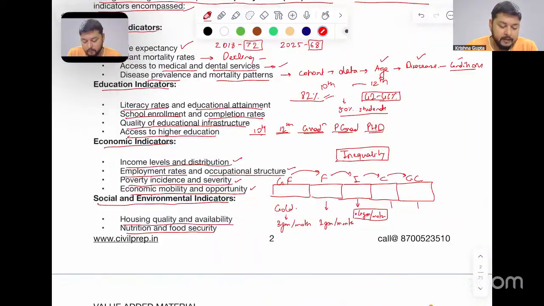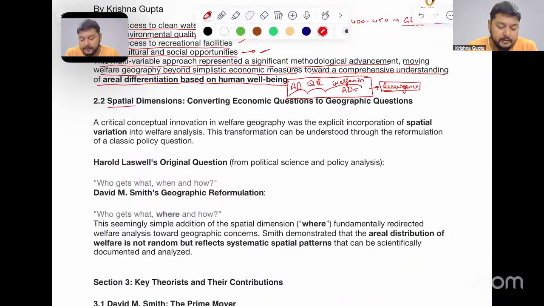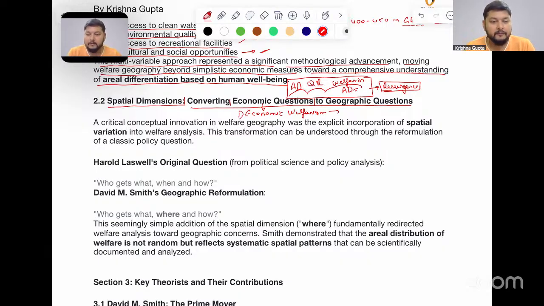Now, the next part here is the spatial dimension, that is, converting economic questions to geographic questions. If we look at the first stance, welfarism came here as a part of economic welfarism, to the part of geographic welfarism. So the questions in the first part, economic welfarism, were taken from the perspective of economics, but they have to now be converted into the geographic.